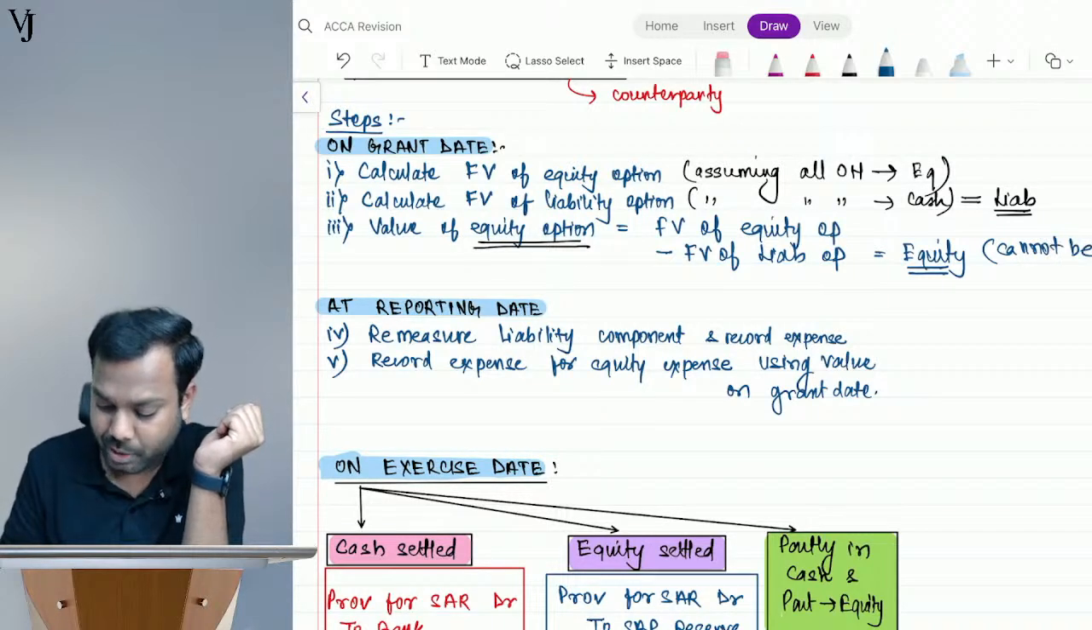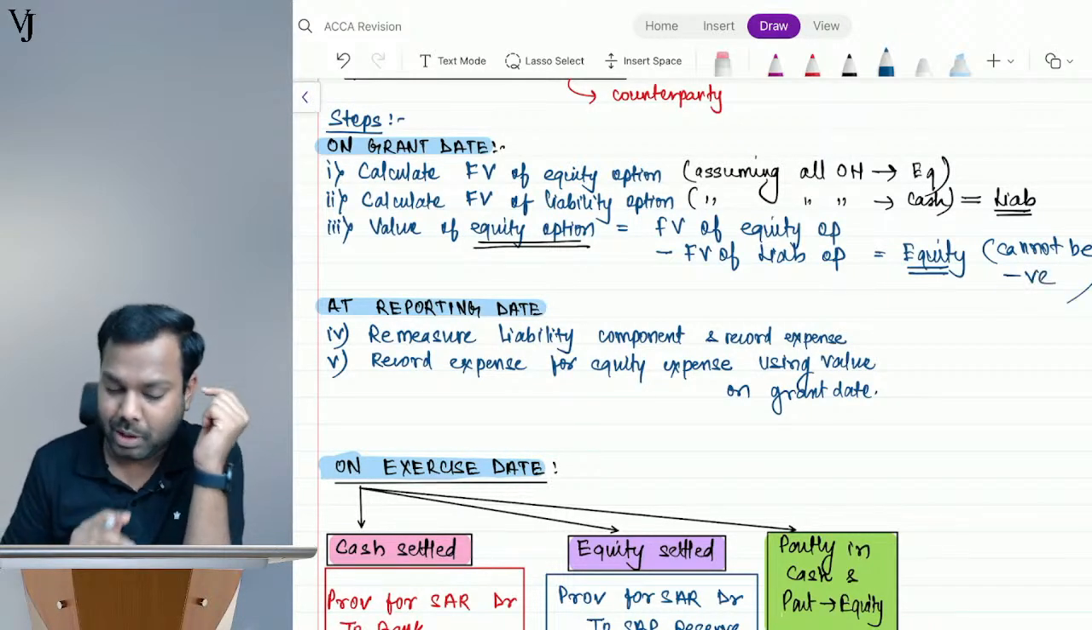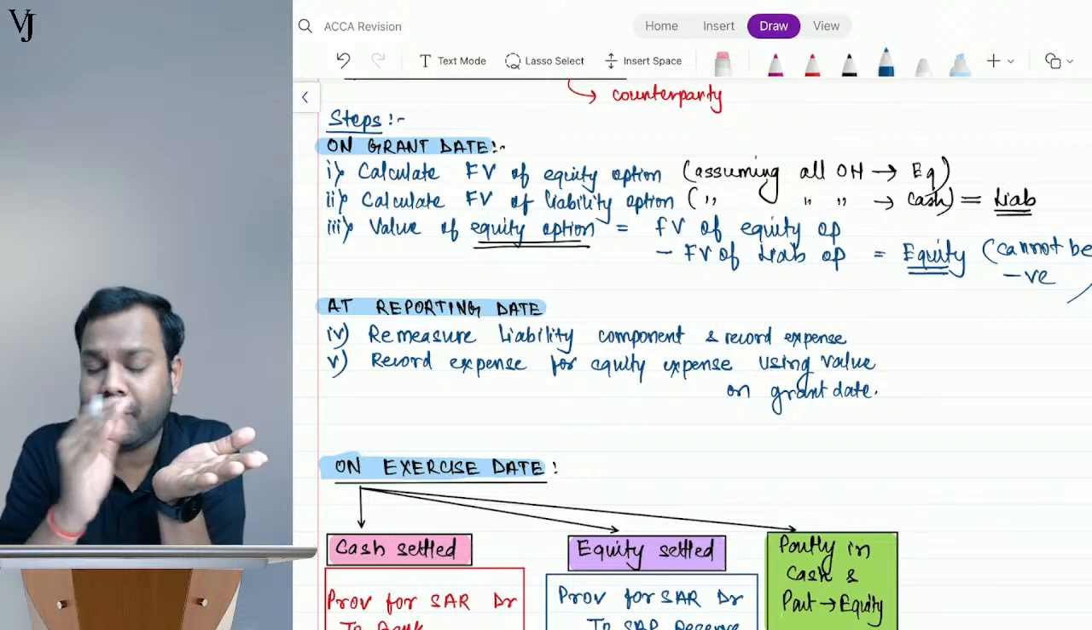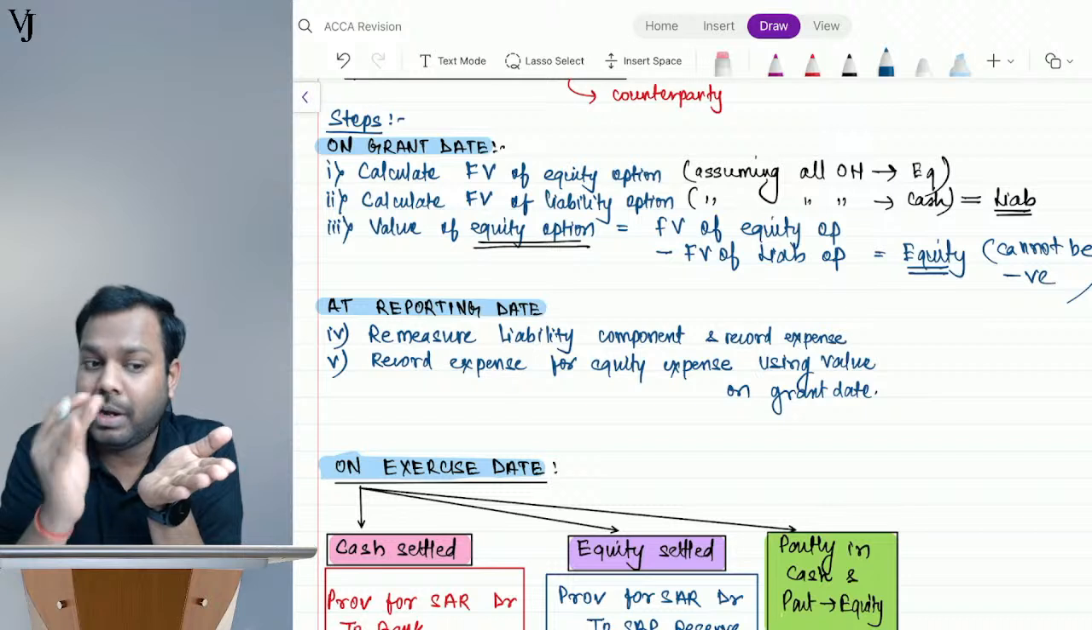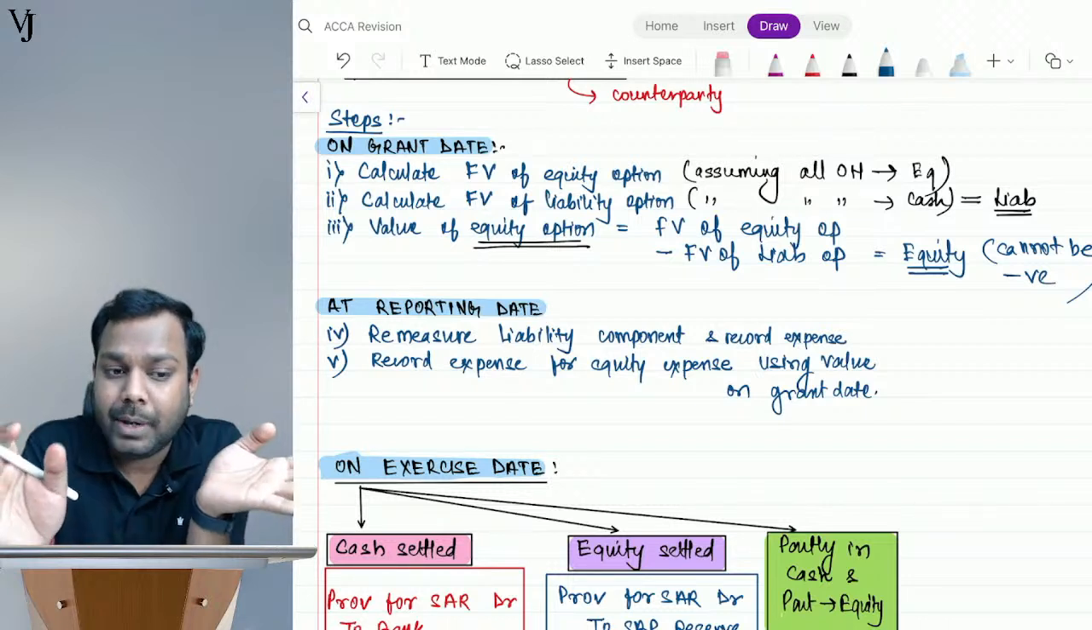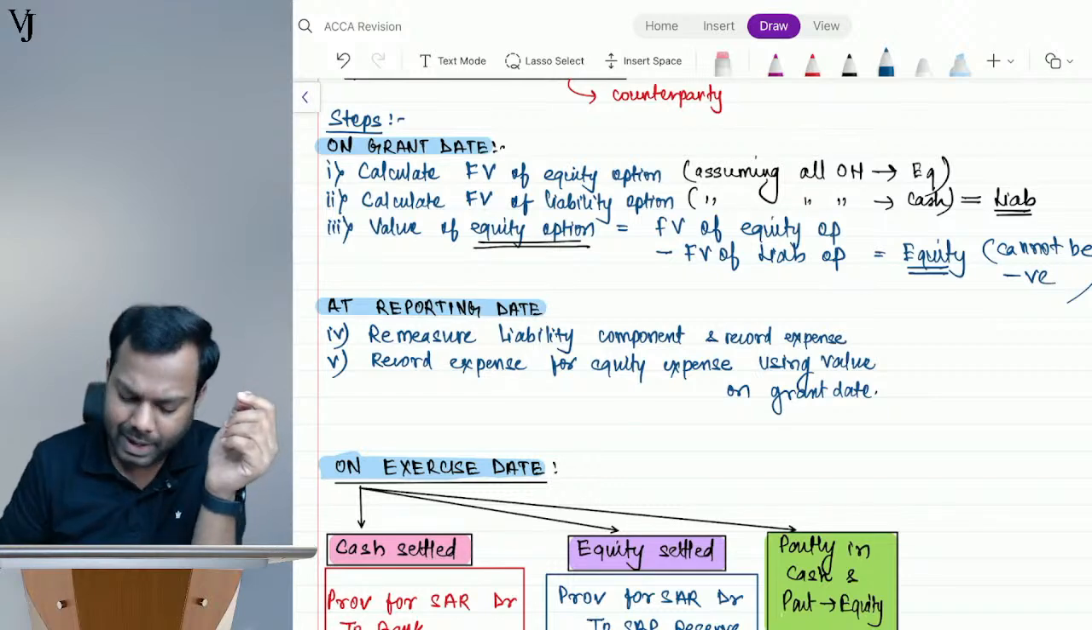What is the meaning of this? The meaning is, if the value of liability is greater than the equity option, you will not recognize any equity. I'll explain the meaning of this.